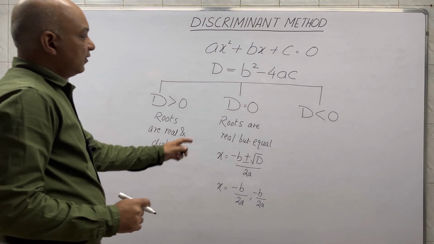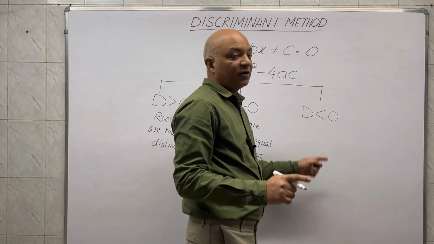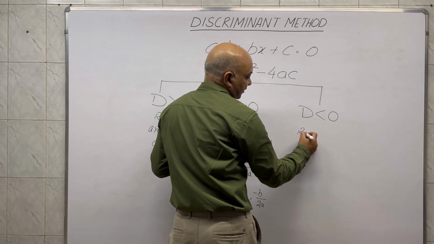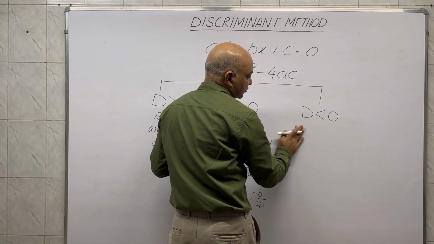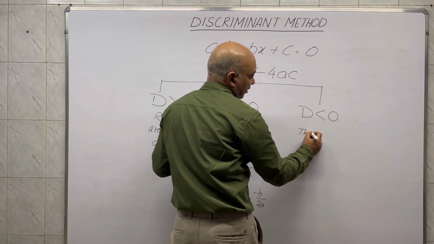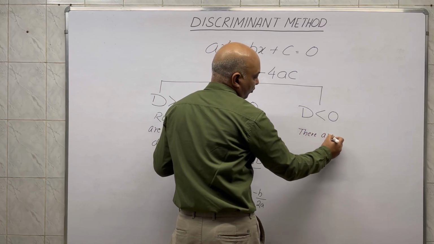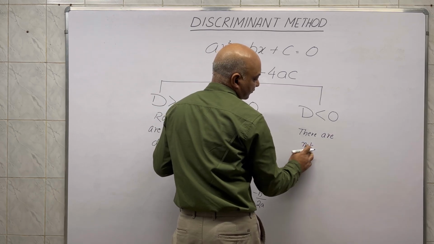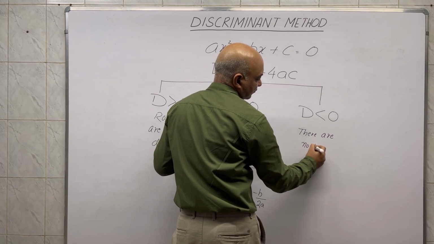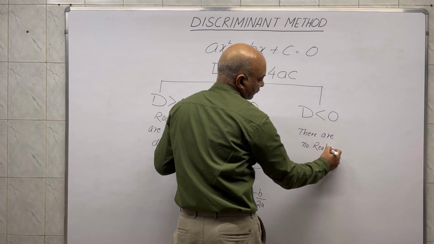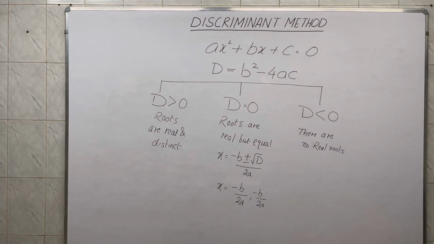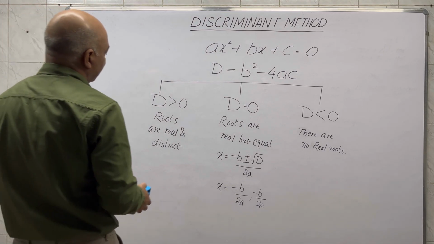Similarly, if the discriminant value comes out to be negative, then we say that there are simply no real roots of the given equation. Let us understand this by taking an example.